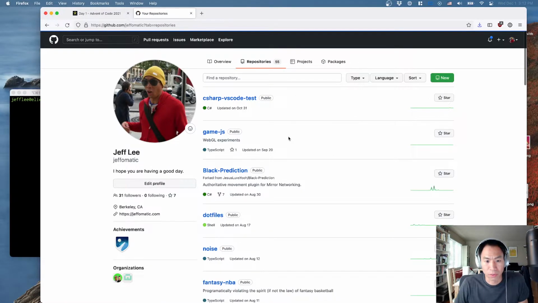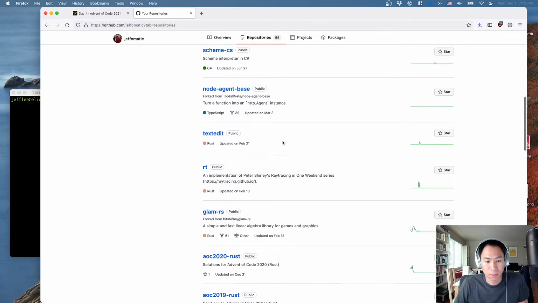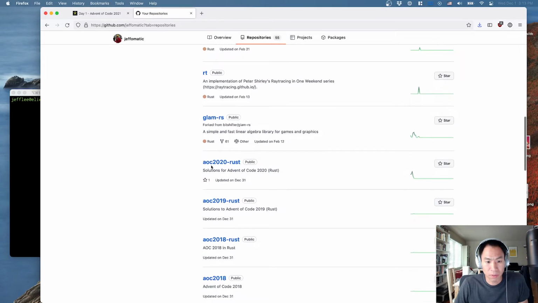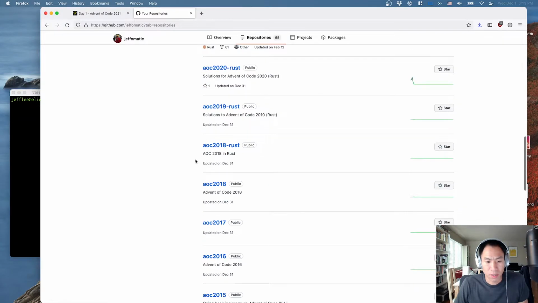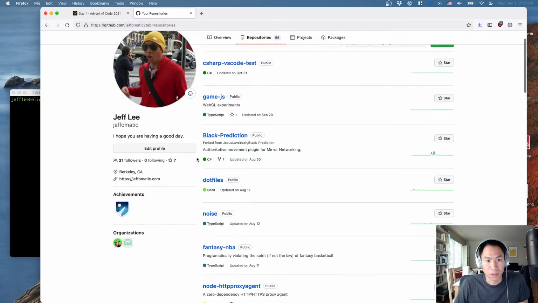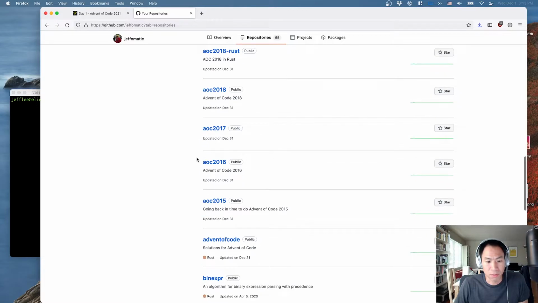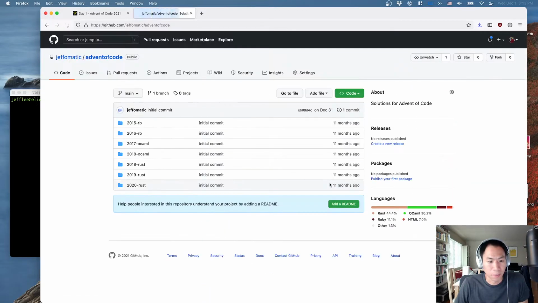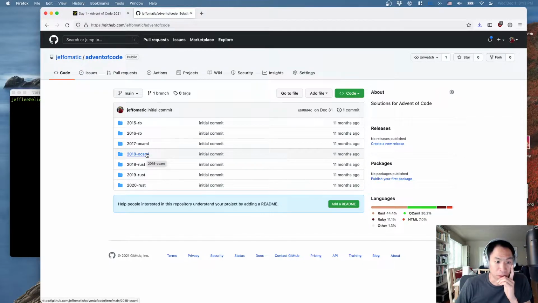So let's go ahead and look for it. Yeah, it's been a while. So I have Advent of Code 2020 Rust, but I think I actually consolidated all these things into one repository. Let me see if, oh yes, Advent of Code here. So you can see I've been doing it for, boy, what is that, 6 or 7 years at this point.